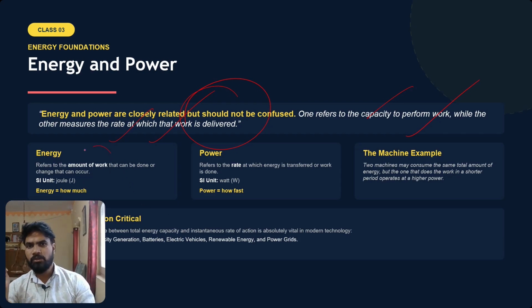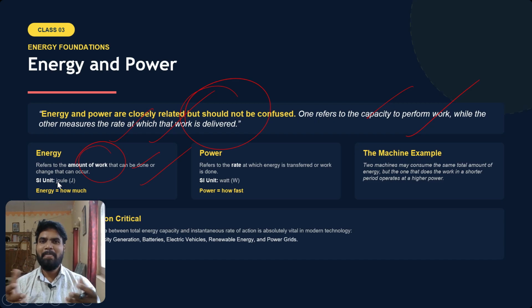Energy refers to the amount of work that can be done or change that can occur. So what is the unit? It may not be that useful for UPSC students, but because we are studying the basics, we will see these also. The SI unit for energy is joule.